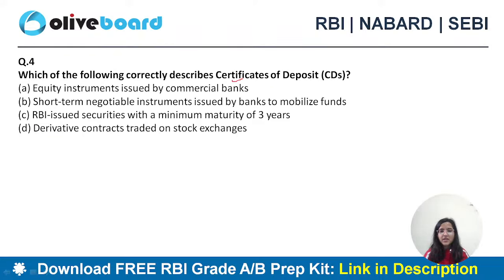Which of the following correctly describes certificate of deposit? Equity instruments issued by commercial banks, short-term negotiable instruments issued by banks to mobilize funds, RBI issued securities with a minimum maturity of 3 years, derivative contracts traded on stock exchanges. Question number 4.